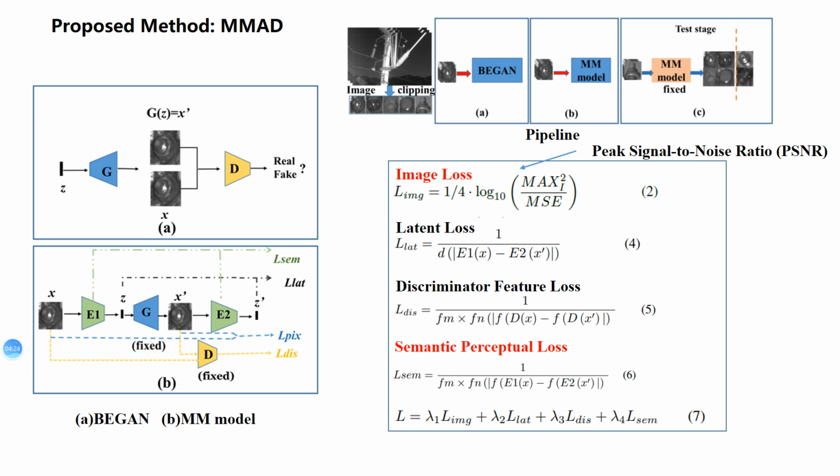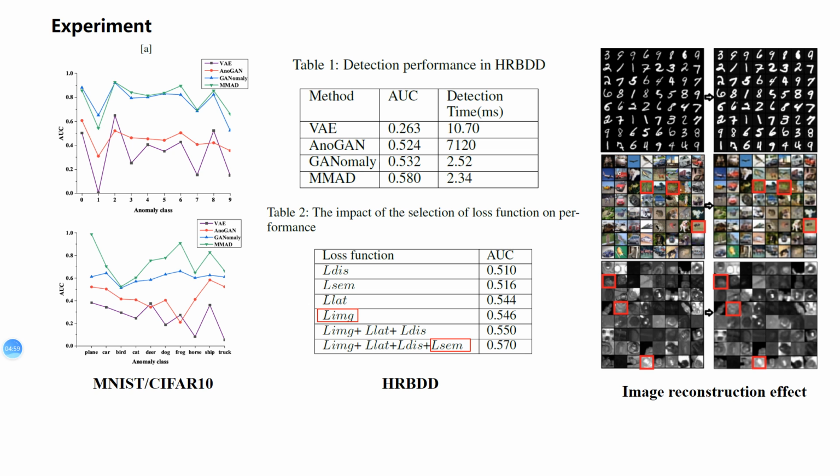We can also see the pipeline of our method. First, we need to train a GAN model. The function is to generate normal samples from latent space to image space. And then we need to train an MM model. In this stage, the parameters of the generator and discriminator are fixed, so we only need to train the parameters of encoder 1 and encoder 2. And last, all the parameters of the MM model are fixed in the testing stage.